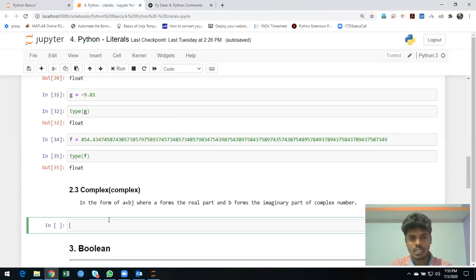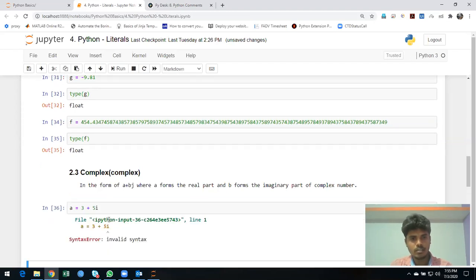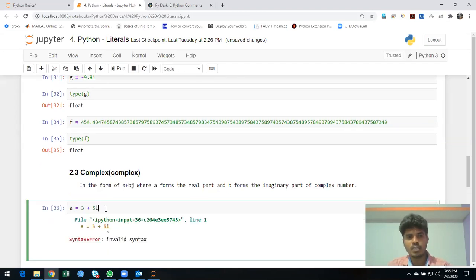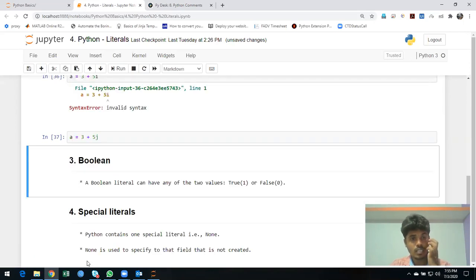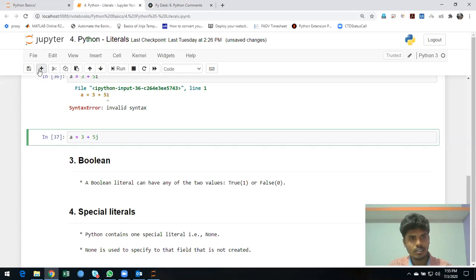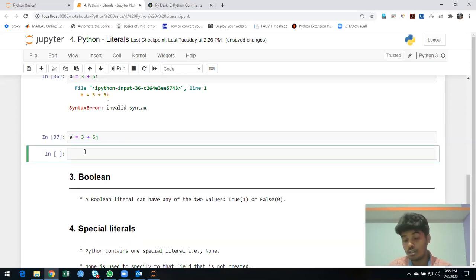Let me try assigning some value with i. Okay, it's an invalid syntax. Let me try with j. 3 plus 5j. See, it accepted. So in Python, j is used for giving an imaginary value.